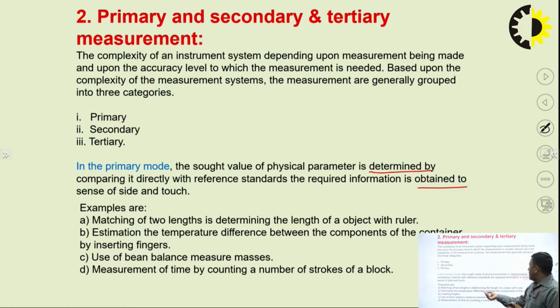Okay. Estimation of temperature difference between two components of the container by touching it, by inserting the finger. If this one is at some different temperature, and this is at some different temperature, then I can feel that. I am not asking for the temperature measurement, what the temperature is in degrees Celsius. So only the temperature difference. Use of a beam balance. Okay. Measurement of time by counting the numbers, 1, 2, 3 like this. So this is the primary type of measurement. We are not doing any transduction here.